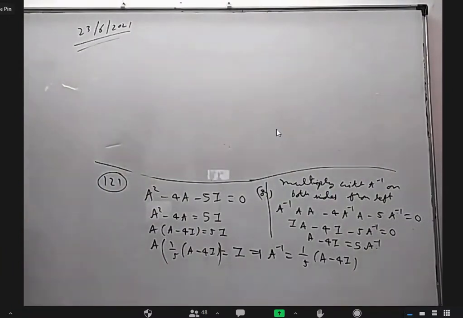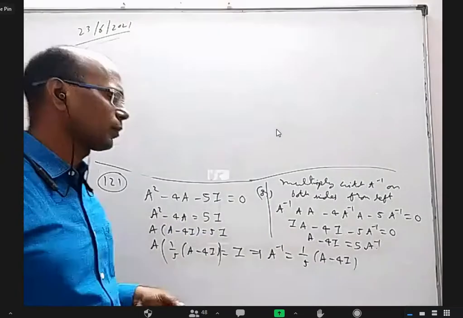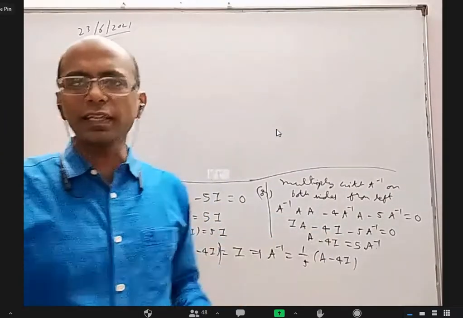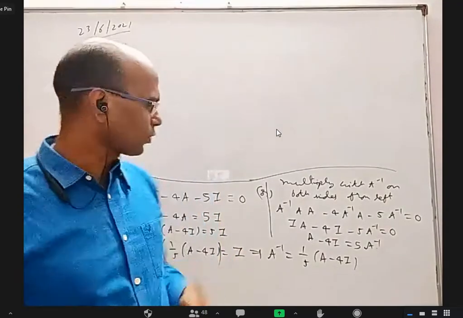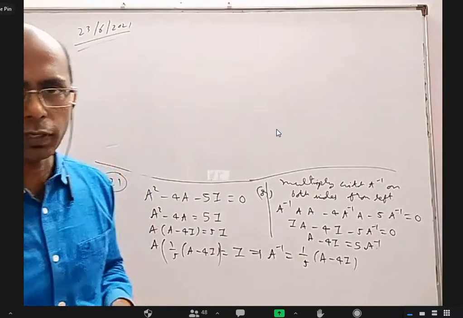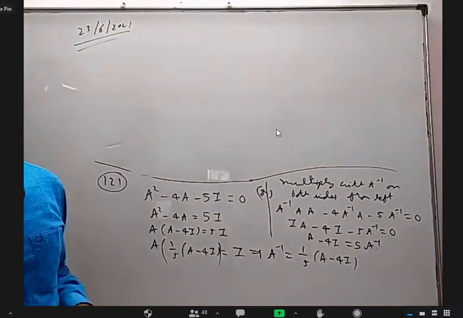Now why do I prefer the first method versus the second method? I just want to give a small comment here. When you are multiplying by A inverse, what is the guarantee that A inverse exists? That A may be 0. How can you even talk about A inverse? In the first method, I can prove that A will not be 0.